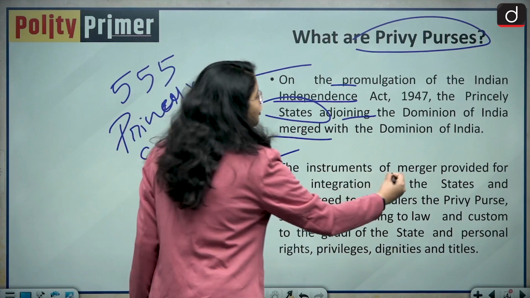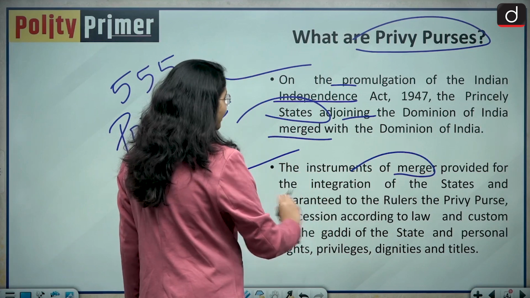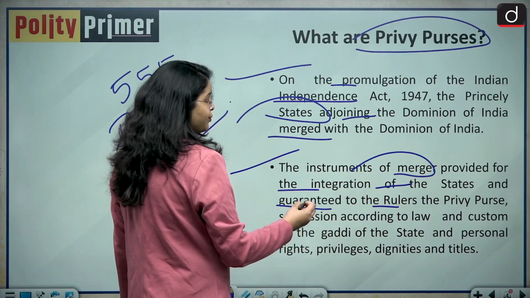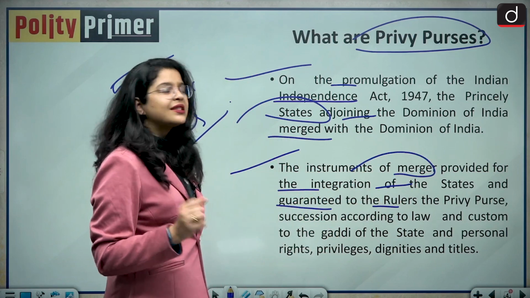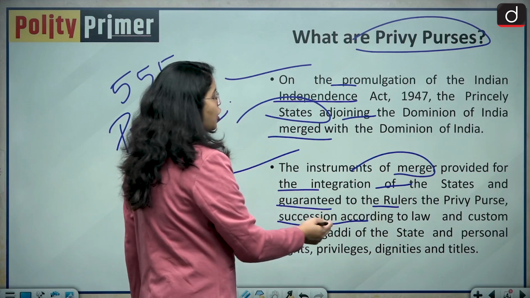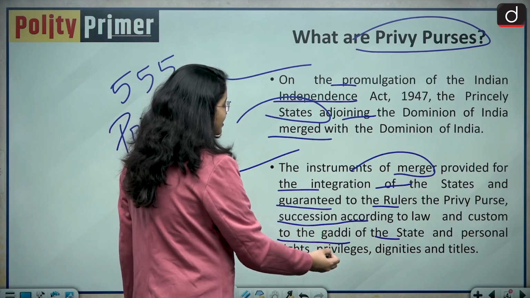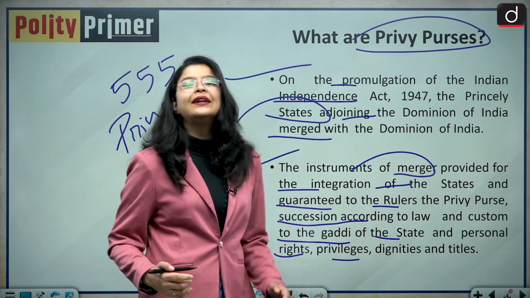The instruments of merger or accession provided for the integration of the states and guaranteed to the rulers of the princely states the privy purse, succession according to law and custom to the gaddi of the state, and the personal rights, privileges, dignities and titles.